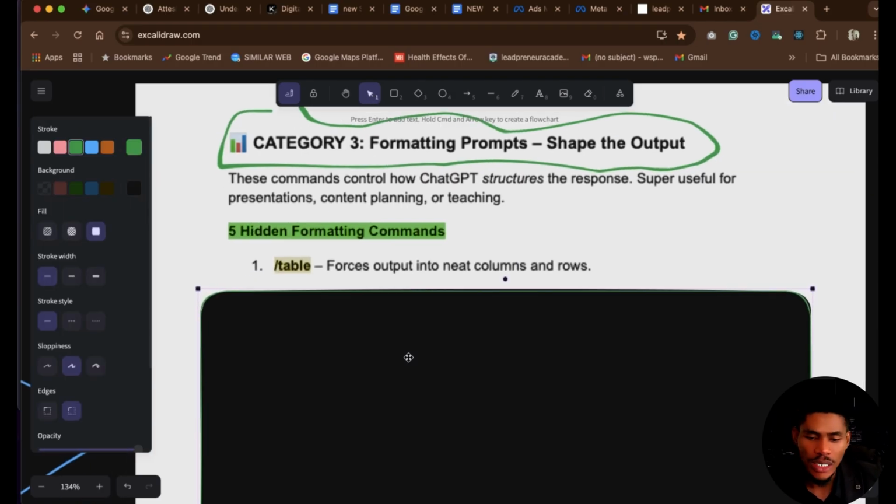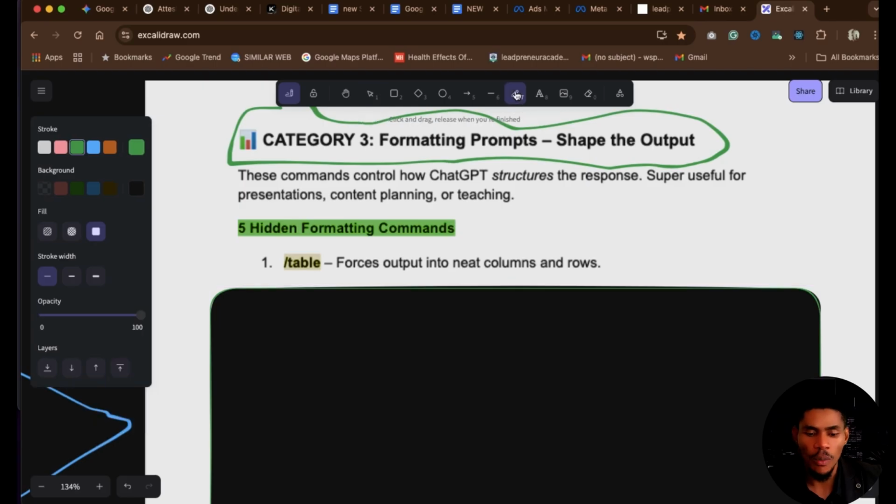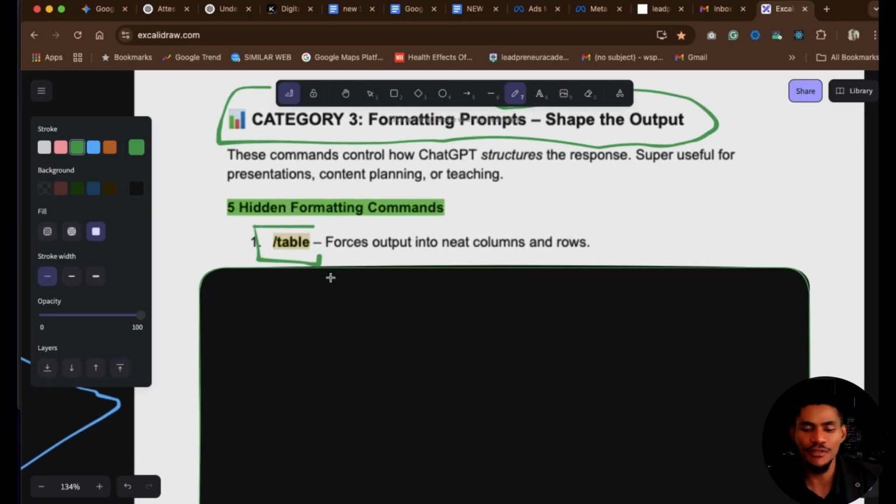Now, our first command is the /table command. When you use the /table command, it forces the output into neat columns and rows. You see, most times when you ask ChatGPT to bring out something for you, you want it to be in rows and columns so that you can understand the relationship between this thing that you are trying to see and this other thing here. But because you don't know that, you can actually use /table for you to have them in a table.